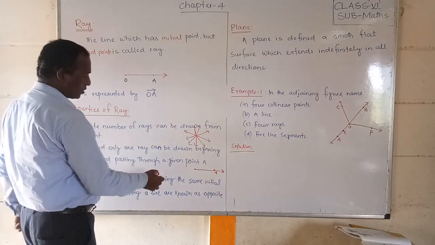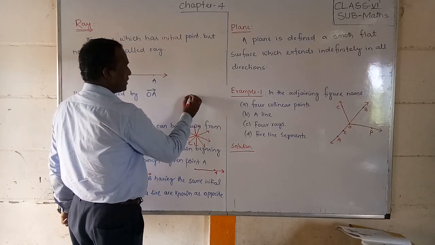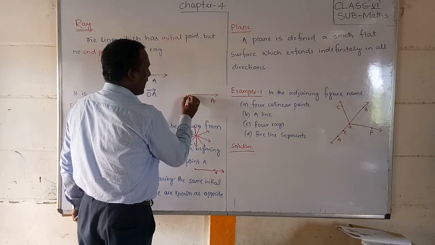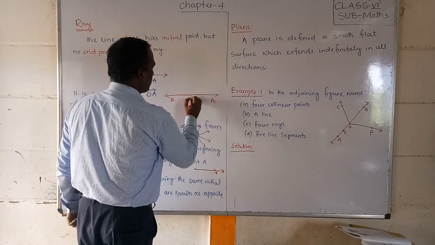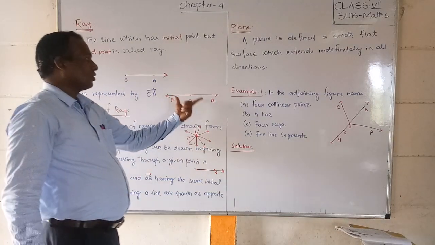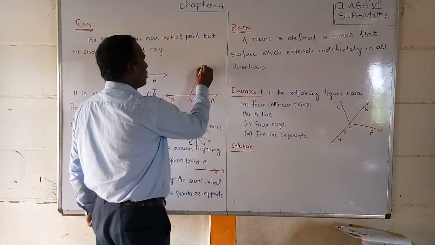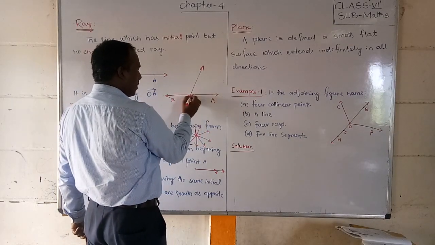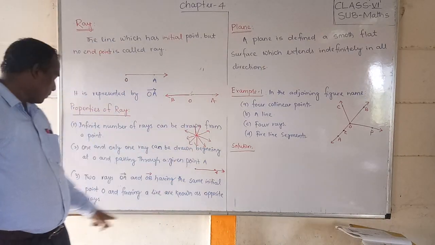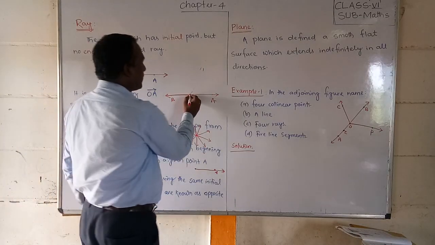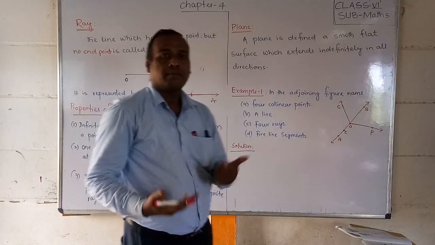Suppose this is the initial point O, this is one ray OA, and this is OB. If the initial point O is there and both rays combine opposite to each other, it will form a ray like this also. It is not opposite to this. If exactly opposite to this, then it will form a line. So it is forming a line known as an opposite ray. From this, the opposite ray of OA is called OB, and this makes a line.